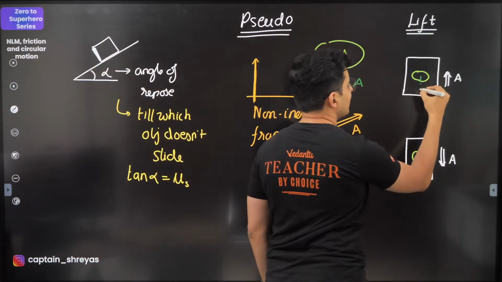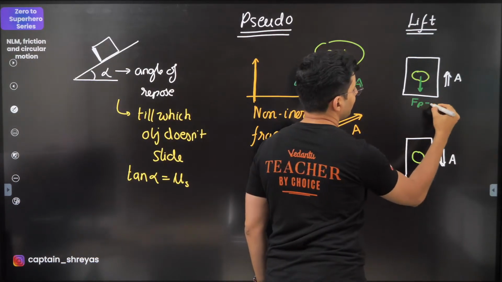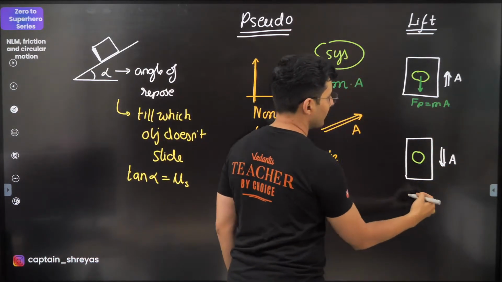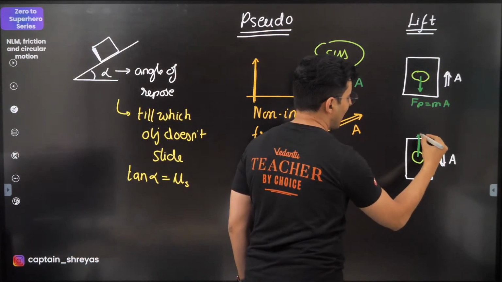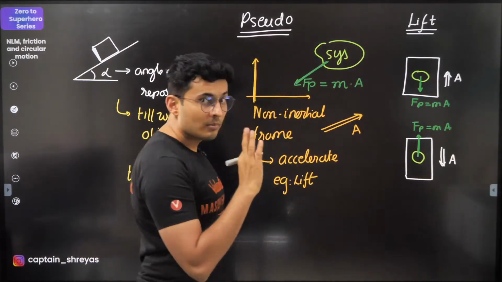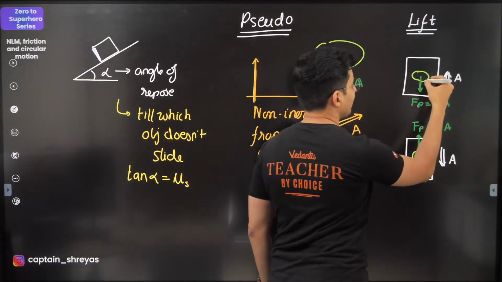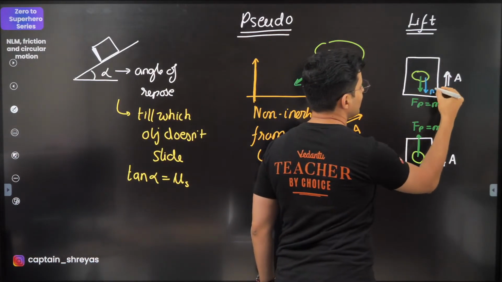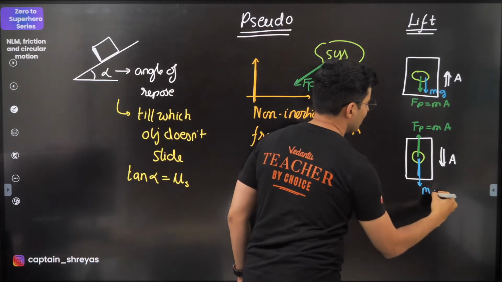In this case, lift is accelerating down, so the pseudo force will act like this. Fp will be mass into acceleration. But apart from that, do not forget that there will be another force, and that is your mg, which is your weight. So mg will be here, and here in this case, mg will be here.